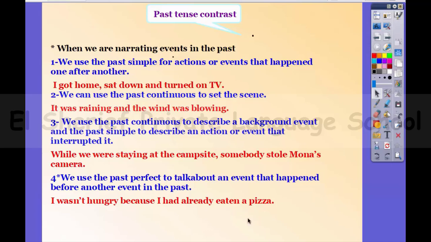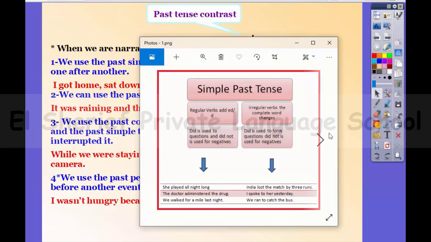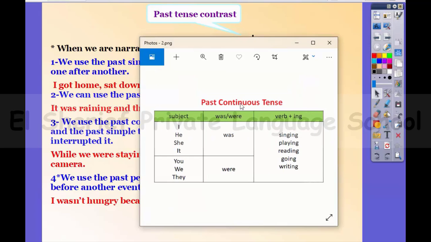So now let's move to the second tense, the past continuous tense. So the past continuous tense is formed by the verb to be in the past tense, was and were, plus the gerund, or the base form of the verb plus ing. So, I, he, she, it, plus was, plus verb ing.